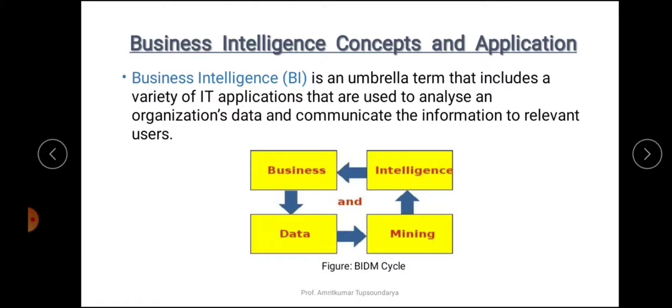In a nutshell, business intelligence is a broad set of information technology solutions, that includes tools for gathering the data, analyzing the data, and reporting information to the users about the performance of the organization and its environment.